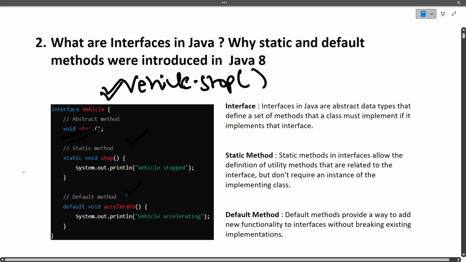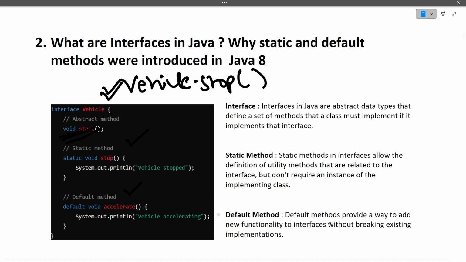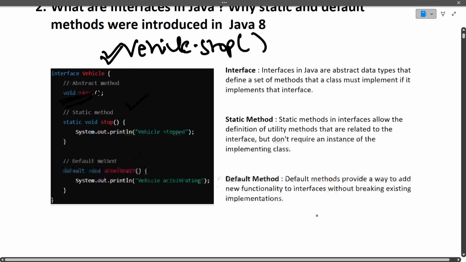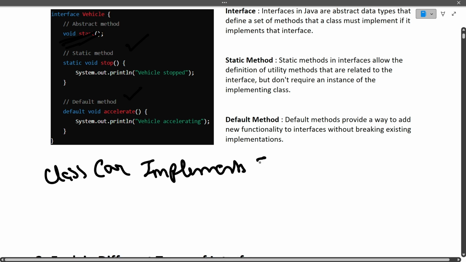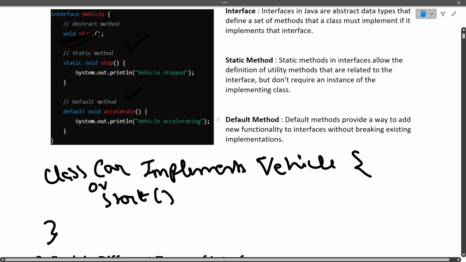Next is the default method. A default method provides a way to add new functionality to interfaces without breaking existing implementations. Let's suppose Vehicle is an interface, and a class Car implements this interface. In this case, two things need to be done. First, the abstract method, that is start, will be overridden here, because the class is implementing the interface.